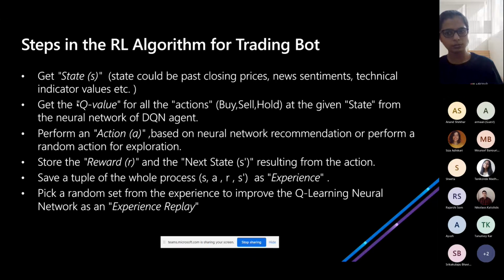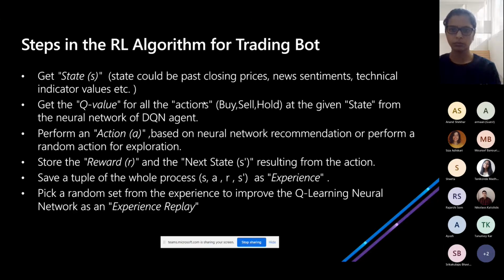Then we have to get the Q values for those actions. Initially, when we initialize the whole agent, it will start off with random Q values, and with time the neural network will try to reduce the loss function. I'm not going to give you mathematical formulas because it will complicate the presentation.